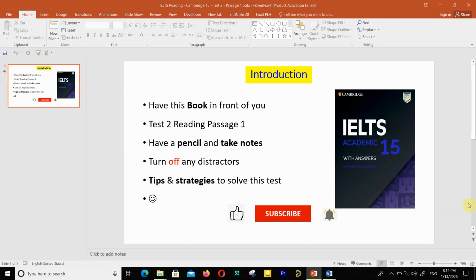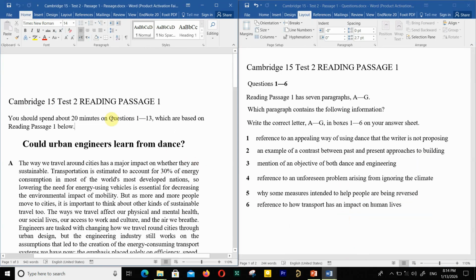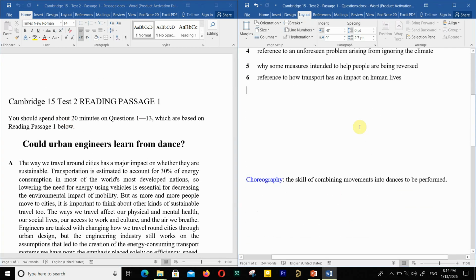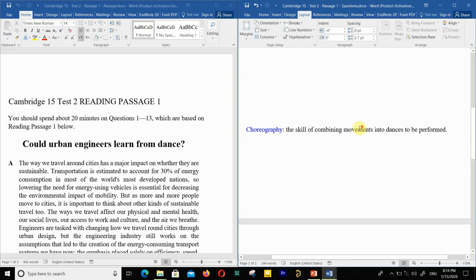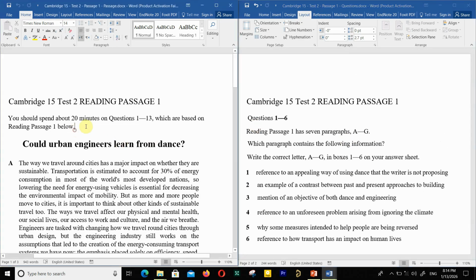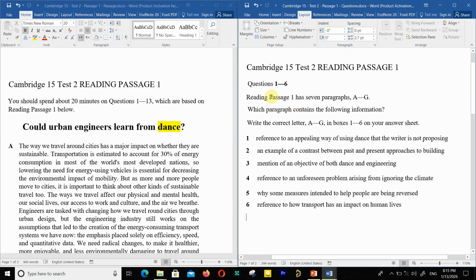Let's jump into it. As always, I'm going to split the page into two halves. On the left-hand side you can see the passage, and on the right-hand side you can see the questions relating to this passage. This is just like an IELTS computer exam, and we're going to do it together. First, read the title of the passage: Could urban engineers learn from dance? Interesting topic. And here are the questions relating to this passage.